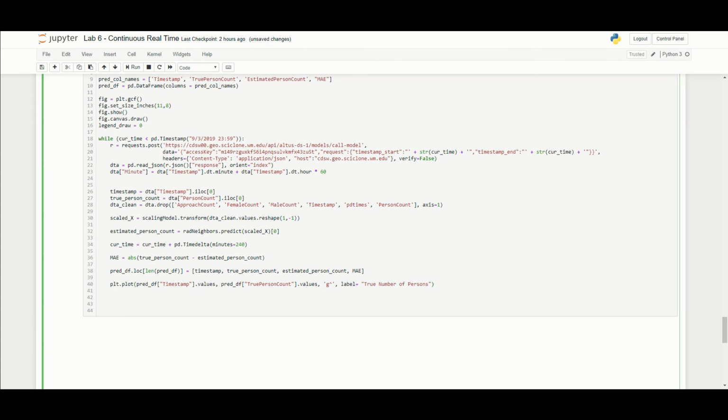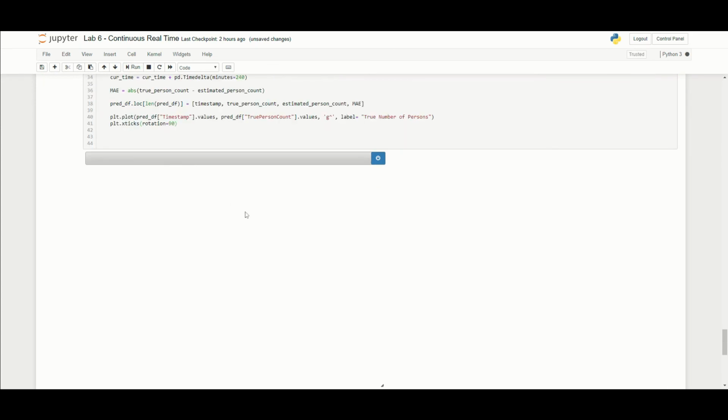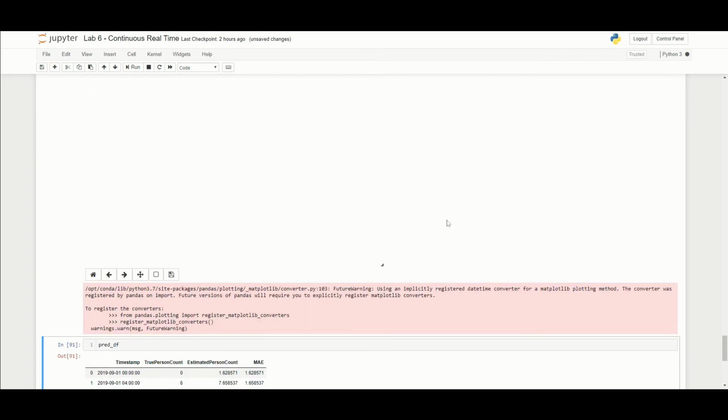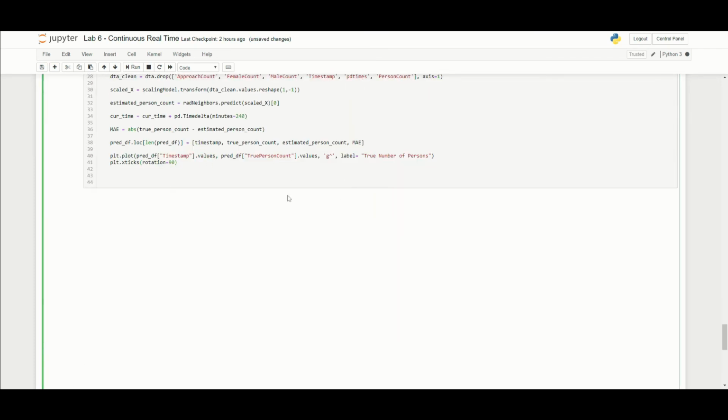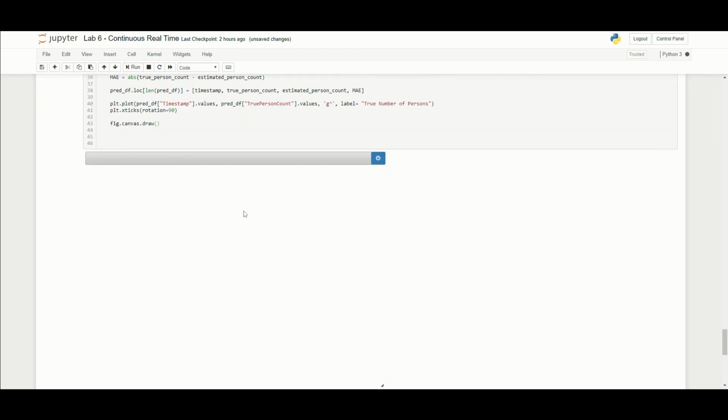Now, if we run this, we'll do one more thing. Xticks rotation equals 90. So this will just make it look a little bit nicer. So if we run this, and we'll go ahead and run this, what we'll see is a plot will start to actually come out here. Oh, sorry, one more issue. We also need to add in fig.canvas.draw. Okay, so this will actually redraw it every single iteration.